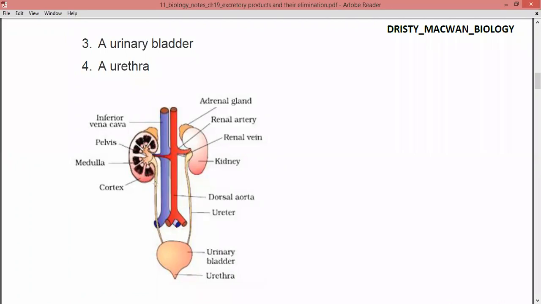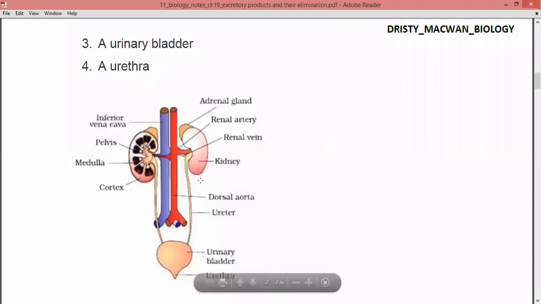And as you can see, these two pipes coming out from the kidneys and opening into a bag-like structure known as the urinary bladder, these pipes are known as ureters, right? And at the end of the urinary bladder there is a small opening which is known as the urethra, right? On the top of the kidneys there is the adrenal gland, and this adrenal gland also helps in several functions of your body. And this is the dorsal aorta, that is the main renal artery, and the blue colored one is the renal vein, right?